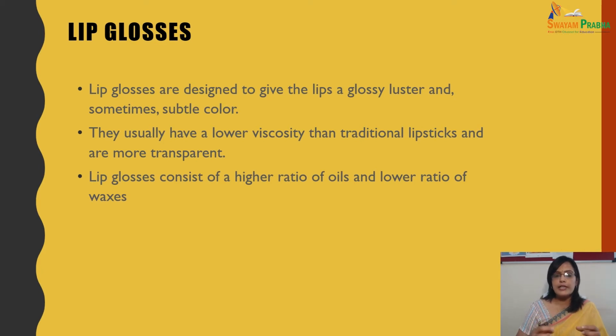Lip gloss has a little less viscosity compared to lipstick, and it is more transparent, we can say, and it consists of a higher ratio of oil and lower ratio of waxes. So they are applied smoothly, and they have greater shine. But they do not wear as long as lipstick does. It can be clear or translucent. So this is about lip gloss.